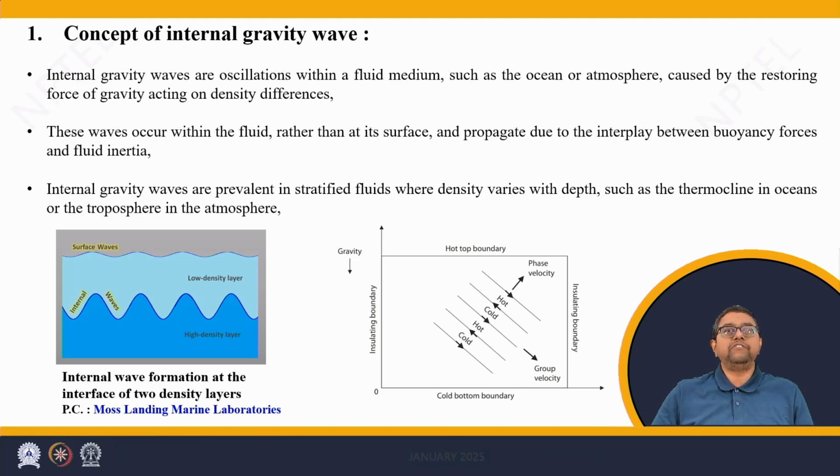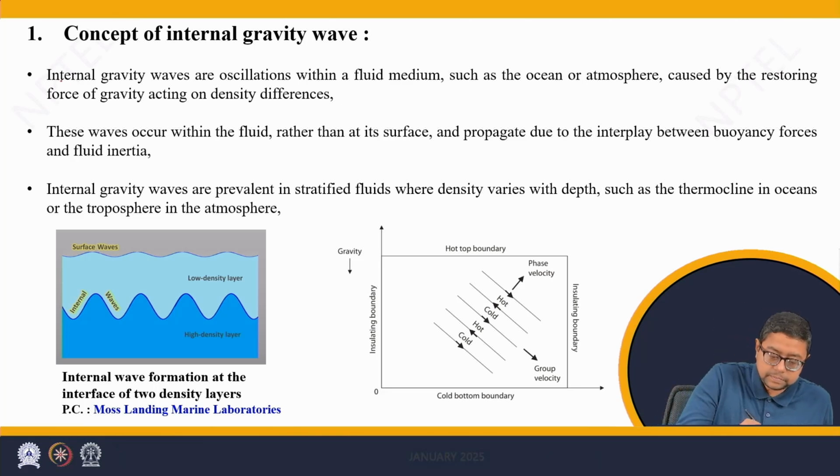Now, internal gravity waves are oscillations which occur within a fluid medium. This fluid medium can be either ocean or atmosphere, or it can also be the liquid iron of the Earth's outer core.